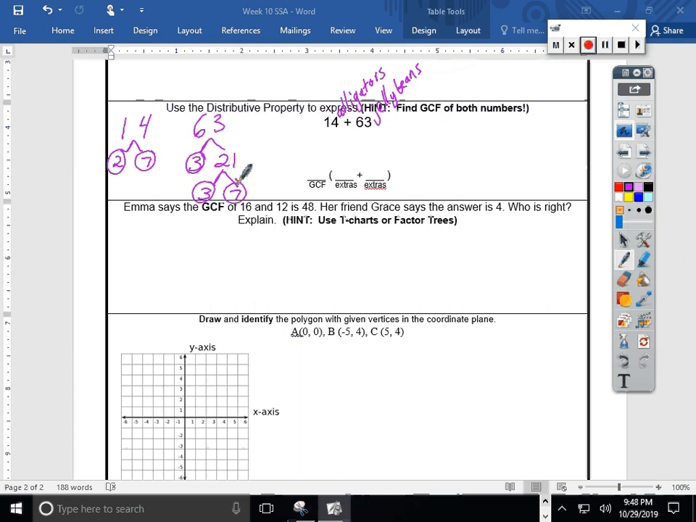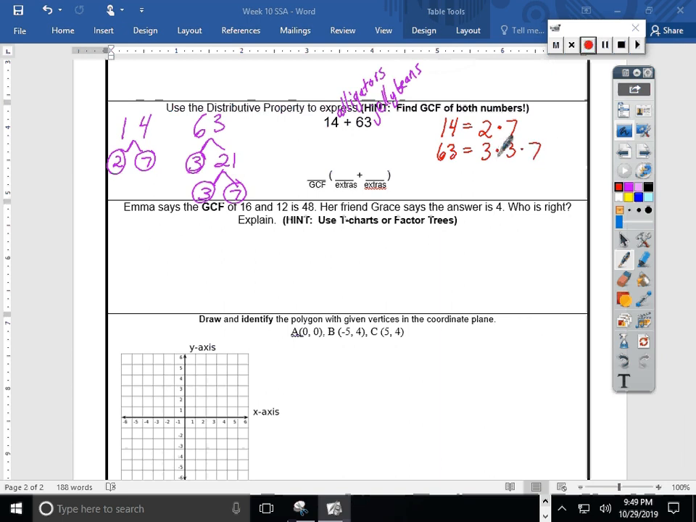My trees are done. With all good trees, you should chop them down. Well, it does help me remember to put the numbers in order. So 14 is really the same as 2 times 7. And 63 is really the same as 3 times 3 times 7.